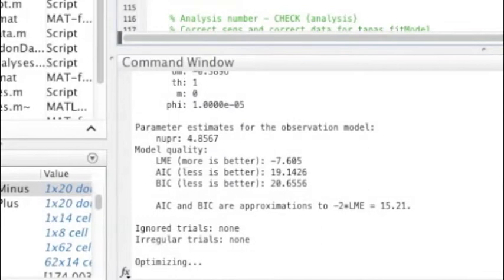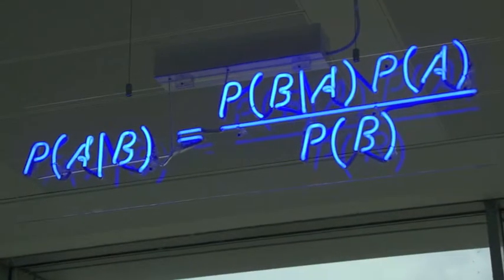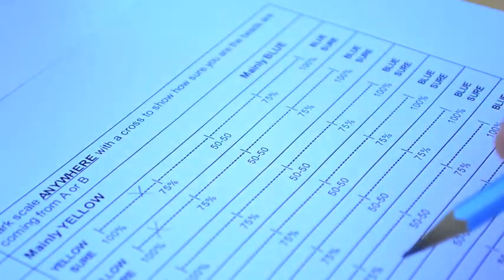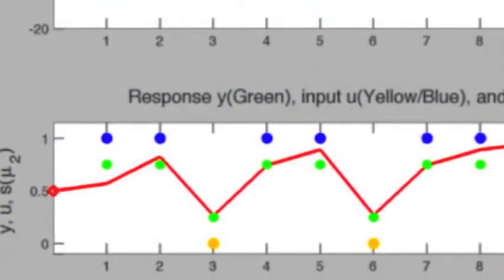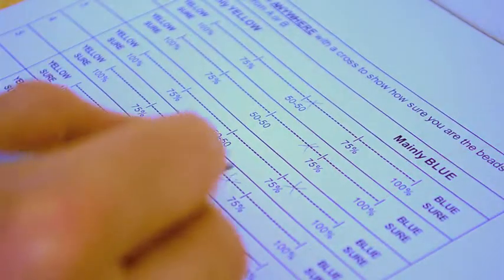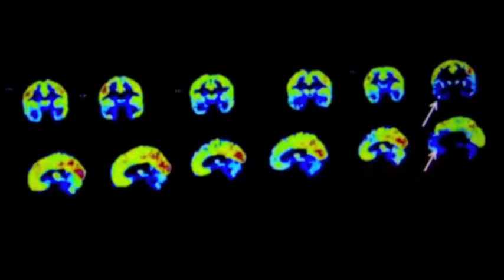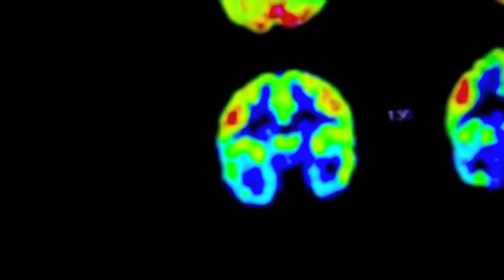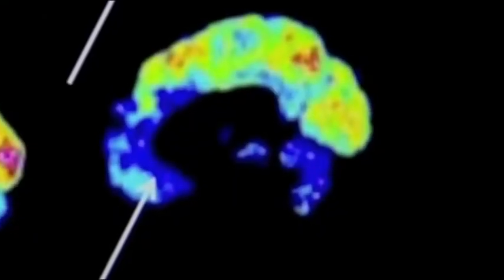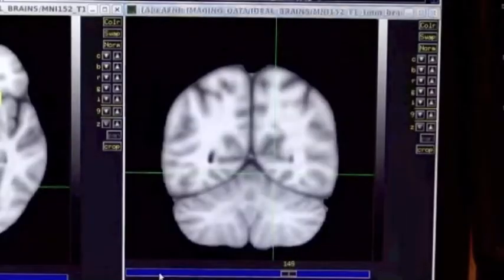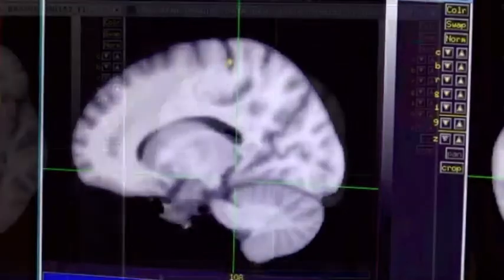The model takes the data, combines it with its own version of Bayes' rule, and, if it's a good fit, should be estimating the parameters leading to individual differences. It's hoped that these parameters can be correlated with imaging data. In particular, it's thought that neuromodulation, such as dopamine and its receptors, might be responsible for encoding these parameters. In schizophrenia, this might lead to a more sophisticated theory of delusions.